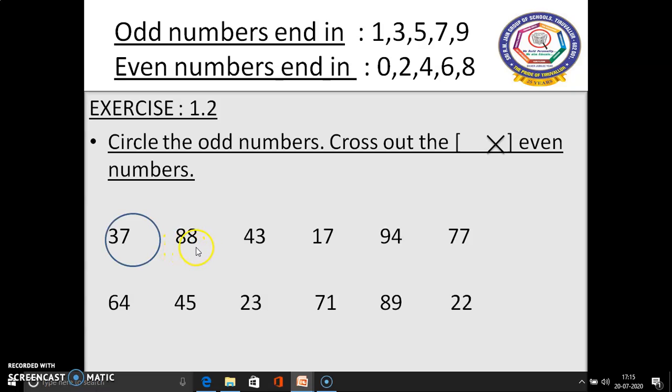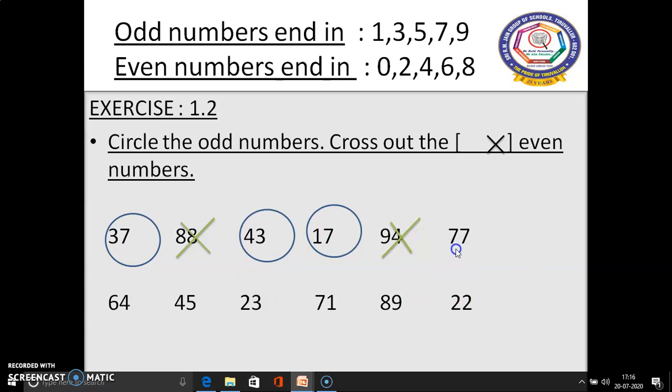Next, 88 is there. Number 88 ends with an even number, so we have to cross it. Third number 43 ends with an odd number, so we have to circle. And next number 17 is there. Number 17 ends with an odd number, so we have to circle. Next number 94. This number ends with an even number, so we have to cross it.